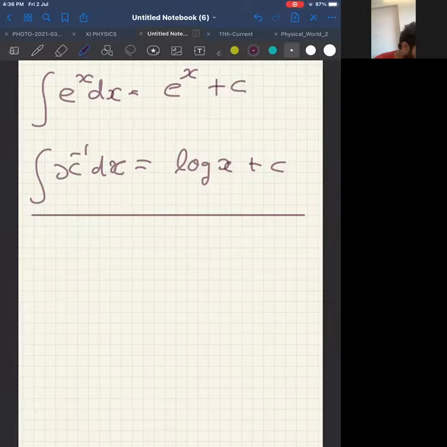And these two formulae are formula number 6 and formula number 7 on page number 22. Just check formula number 6 and formula number 7. Okay, can we continue now? Okay.